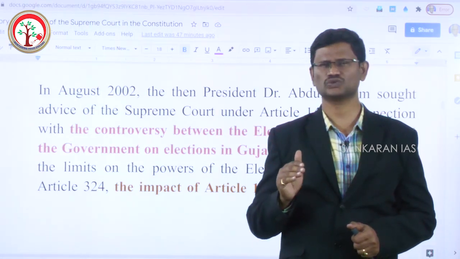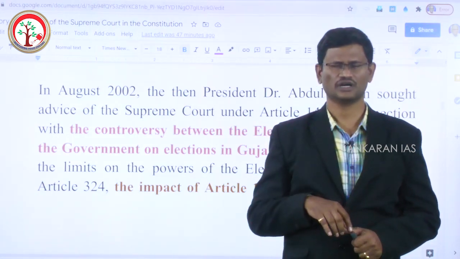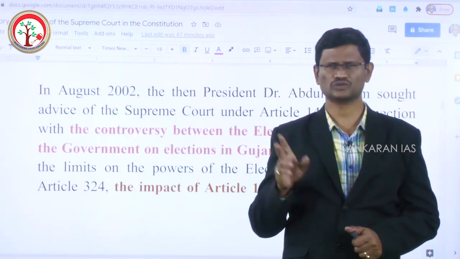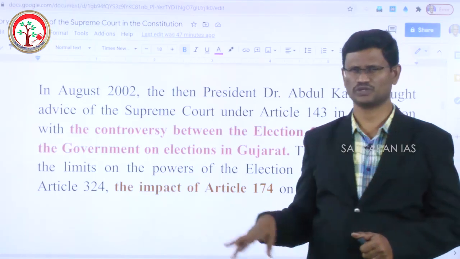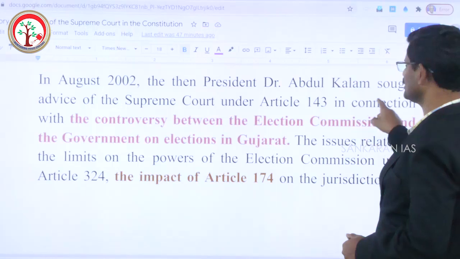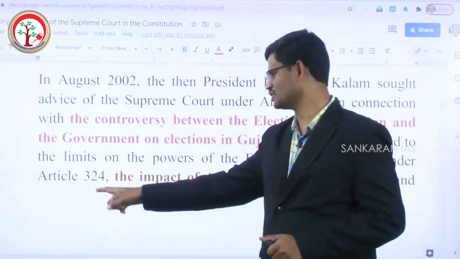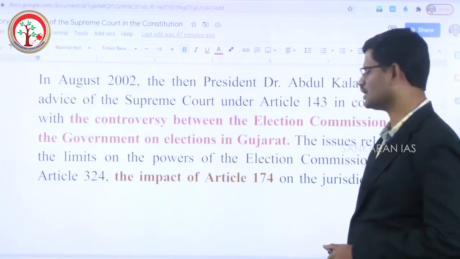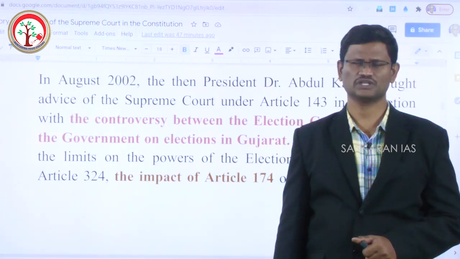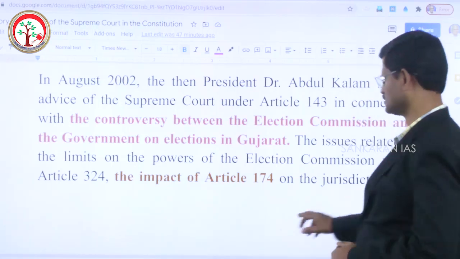On that issue, there was a difference of opinion between the Election Commission and the Government of India, and a reference was made to the Supreme Court for its opinion. That's one important case. It relates to the interpretation of Article 324, the powers of the Election Commission of India, and Article 174, which deals with the tenure and meetings of the state legislature.